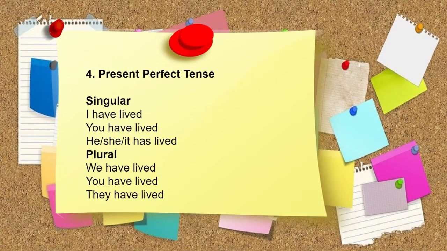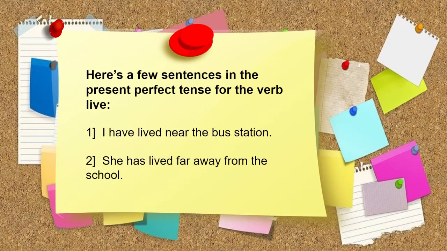Present perfect tense. Singular. I have lived. You have lived. He, she, it has lived. Plural. We have lived. You have lived. They have lived. Here's a few sentences in the present perfect tense for the verb live. I have lived near the bus station. She has lived far away from the school.